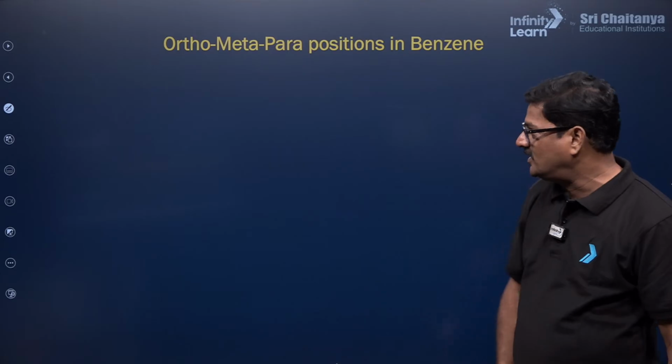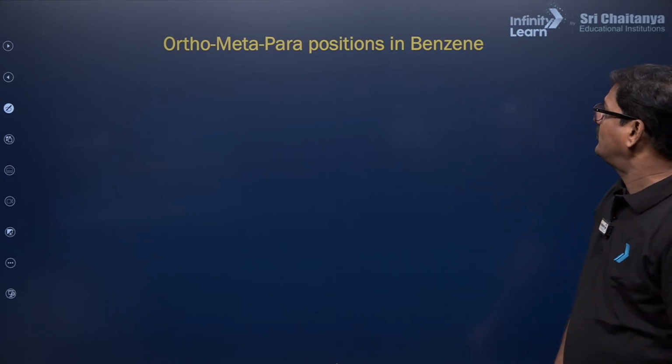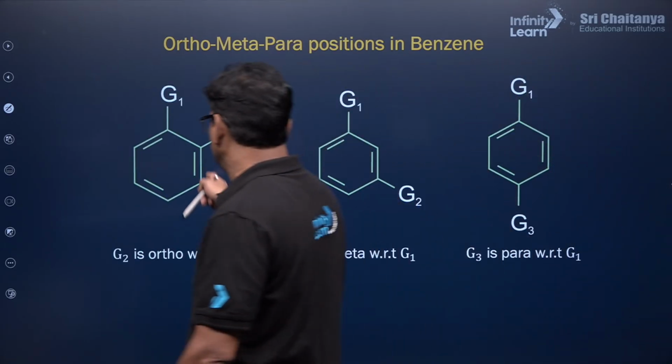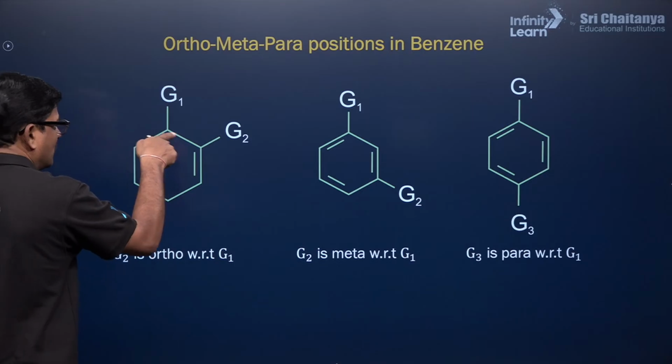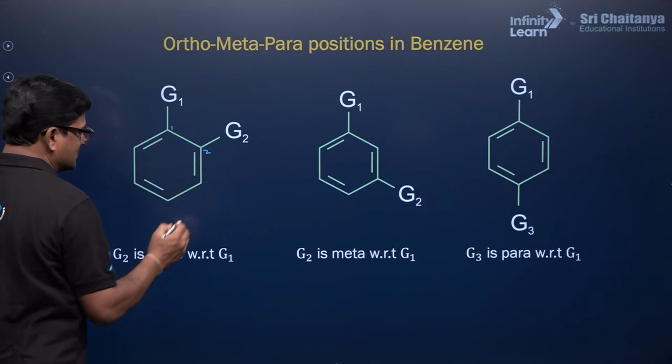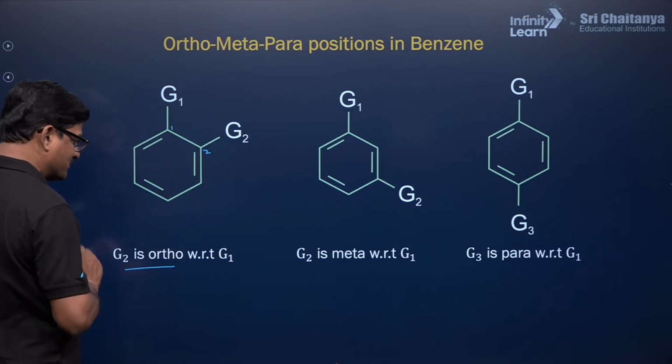There is also the matter of ortho, meta and para positions of benzene. When G1 and G2 are at positions 1 and 2, G2 is the ortho position with respect to G1.